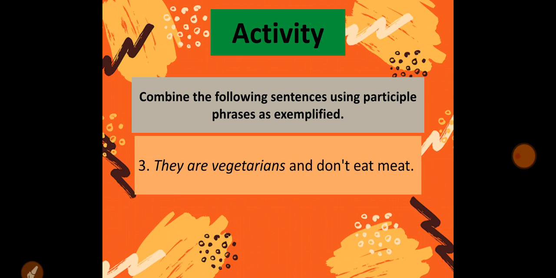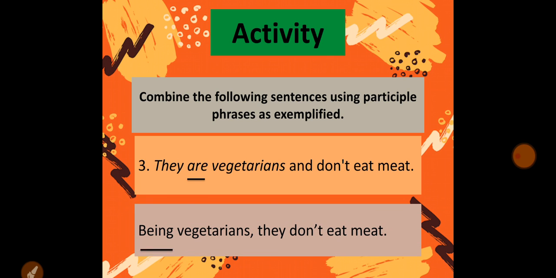Okay, let's see another example. They are vegetarians and do not eat meat. So here we cannot see any present participle, we cannot see any past participle, but we can see an auxiliary. In this case, when we do not have any present or past participle in the sentence, we have to pick the auxiliary and change it into being. And then the modifiers. We write: being vegetarians, comma, they don't eat meat.